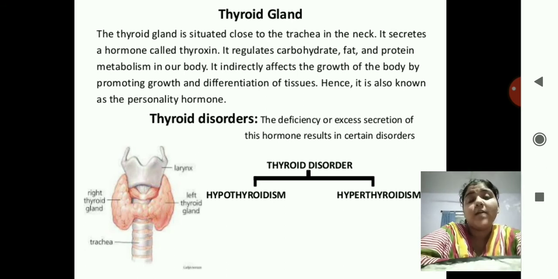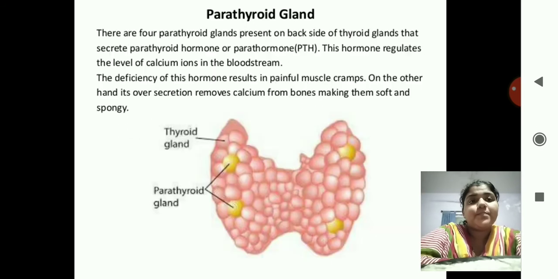What does the thyroid gland secrete? The personality hormone, that is thyroxine. And the thyroid diseases are hypothyroidism and hyperthyroidism. When the thyroxine level goes down, it is known as hypothyroidism, and when it rises, that is known as hyperthyroidism.